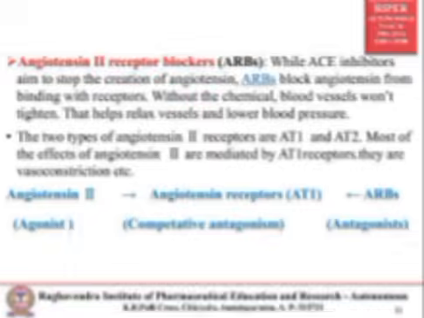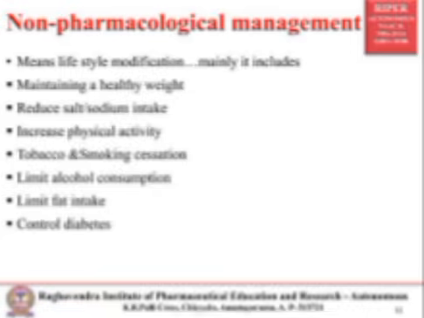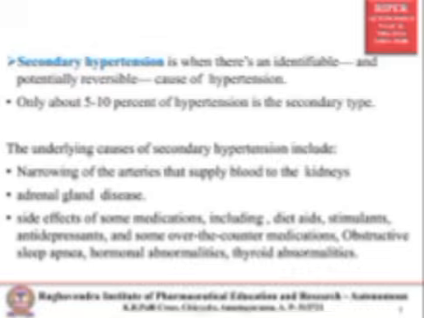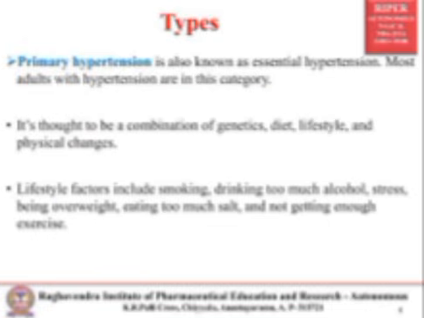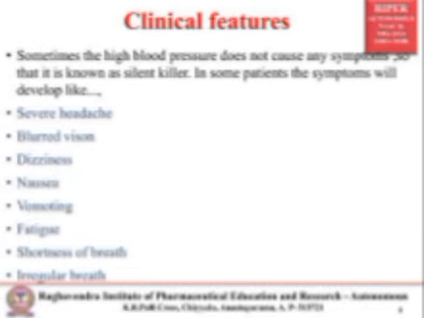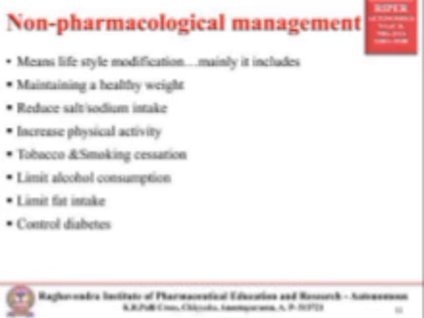Okay, in this video, what we have seen is what is meant by blood pressure, what is meant by hypertension, and the normal values, types of hypertension, risk factors, main signs and symptoms, and management. There are two types: non-pharmacological and pharmacological.